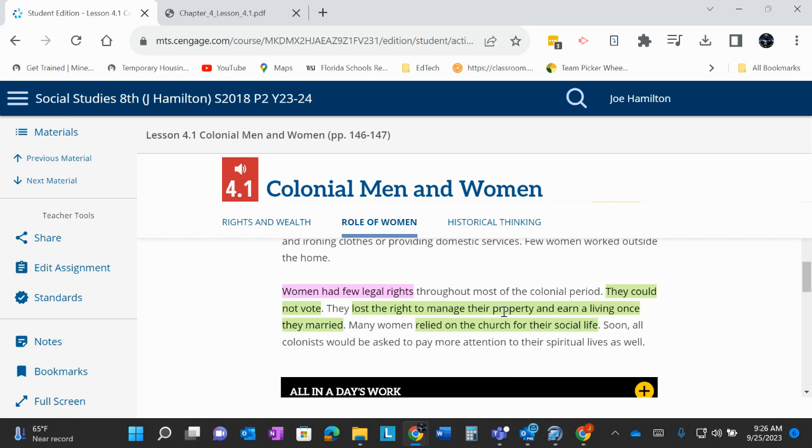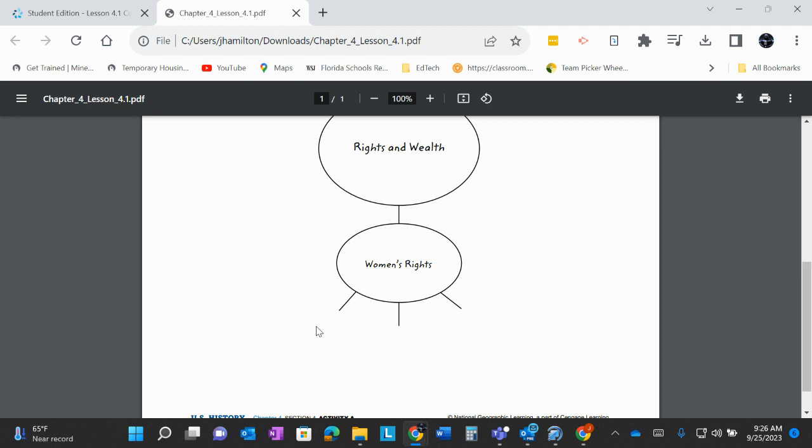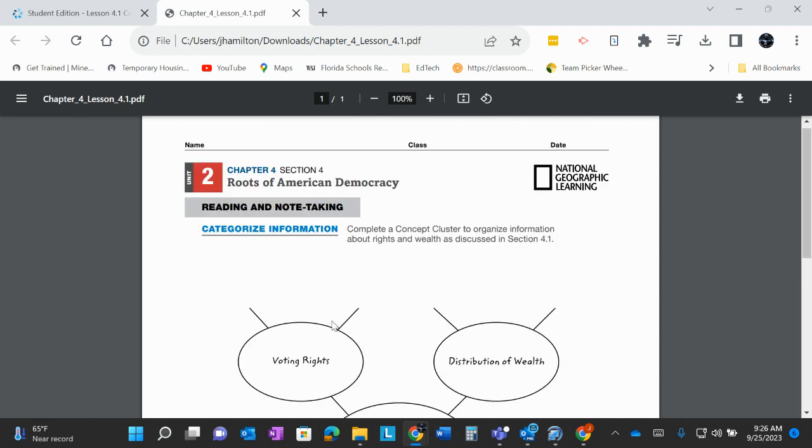So that is just a quick lecture on the assignment. We should see three things for women's rights, two things for voting rights, and two things for distribution of wealth.